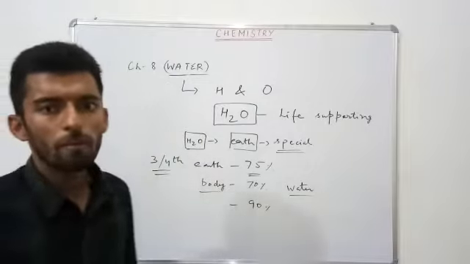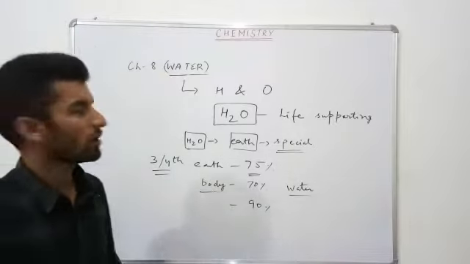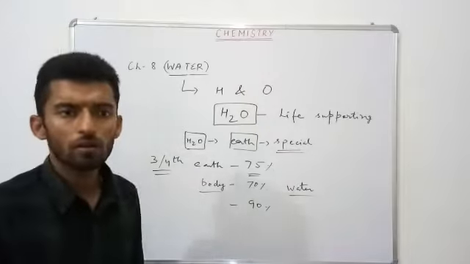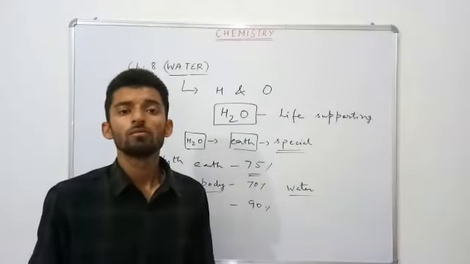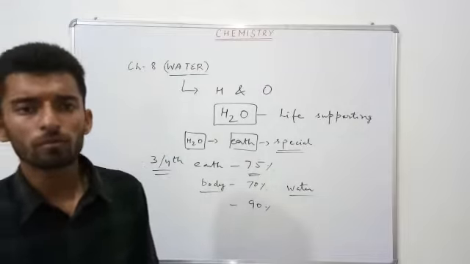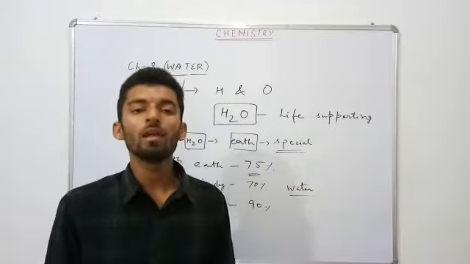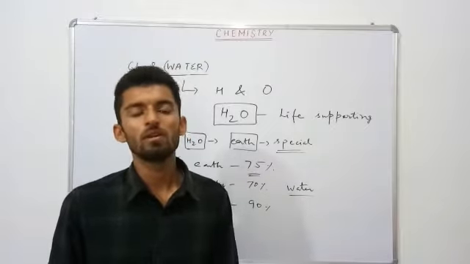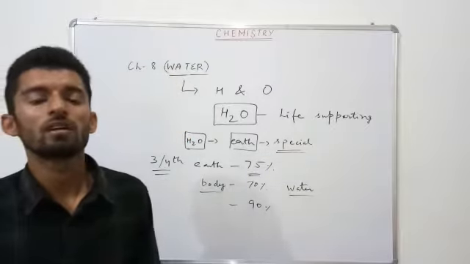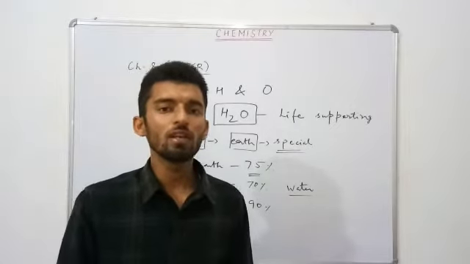Now this water, as we said, is life supporting, but the presence of water also enables a living organism to perform different functions. Like water helps in maintaining the body temperature of organisms. Further, water helps in the translocation of different nutrients, like hormones secreted in our body.